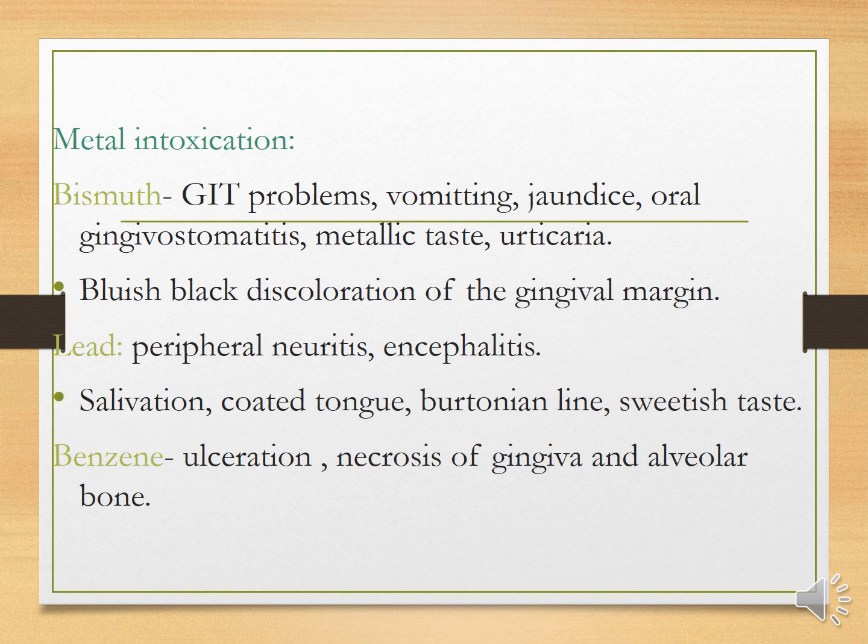Metal intoxications include bismuth intoxication, where there are GIT problems like vomiting, jaundice, gingivostomatitis, metallic taste and urticaria. Bluish black discoloration of the gingival margin is seen. Lead is characterized by peripheral neuritis and encephalitis. Increased salivation, coated tongue, Burtonian line and sweetish taste are seen. With benzene, there is ulceration and necrosis of the gingiva and alveolar bone.